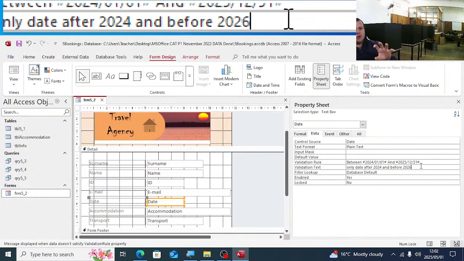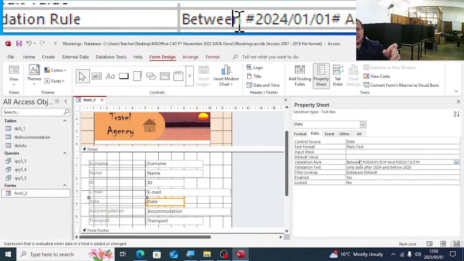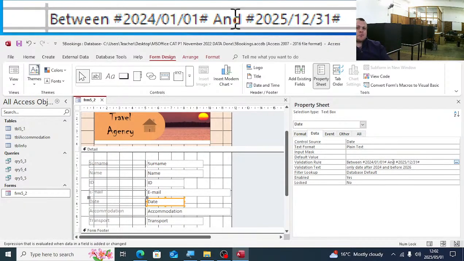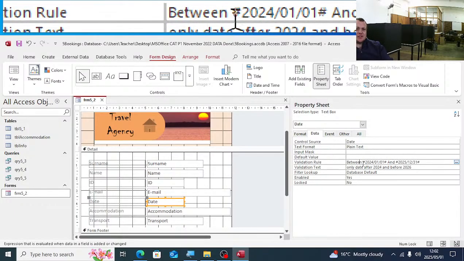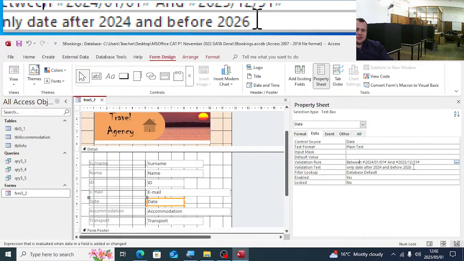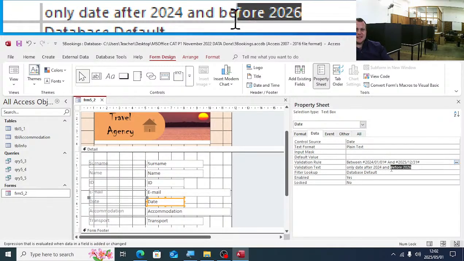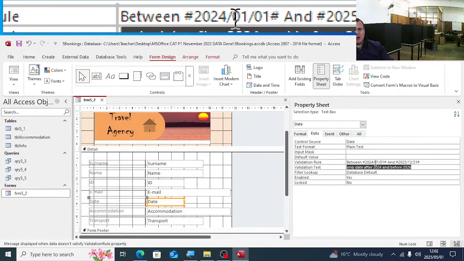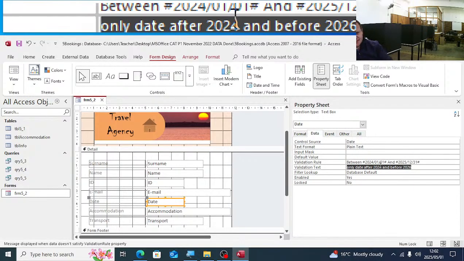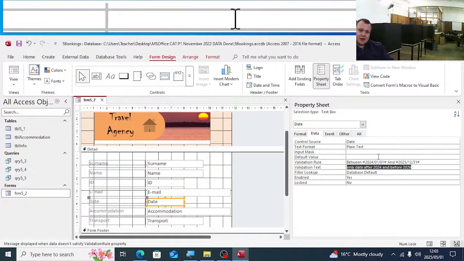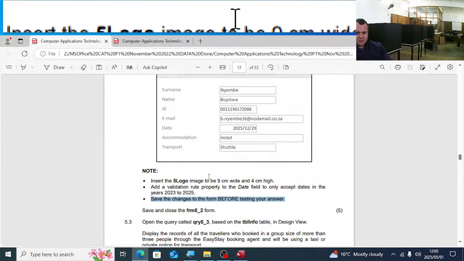I wanted to make the wording different here because the between is actually an operator. So a lot of learners simply just type there between 2024 and 2025. Okay, but this must explain to the marker what you're actually trying to do there, or what they must enter. Only dates after 2024, including 2024 and before 2026. So this must actually describe what you are doing. You don't get a mark for this, I think. I'm just going to read there.